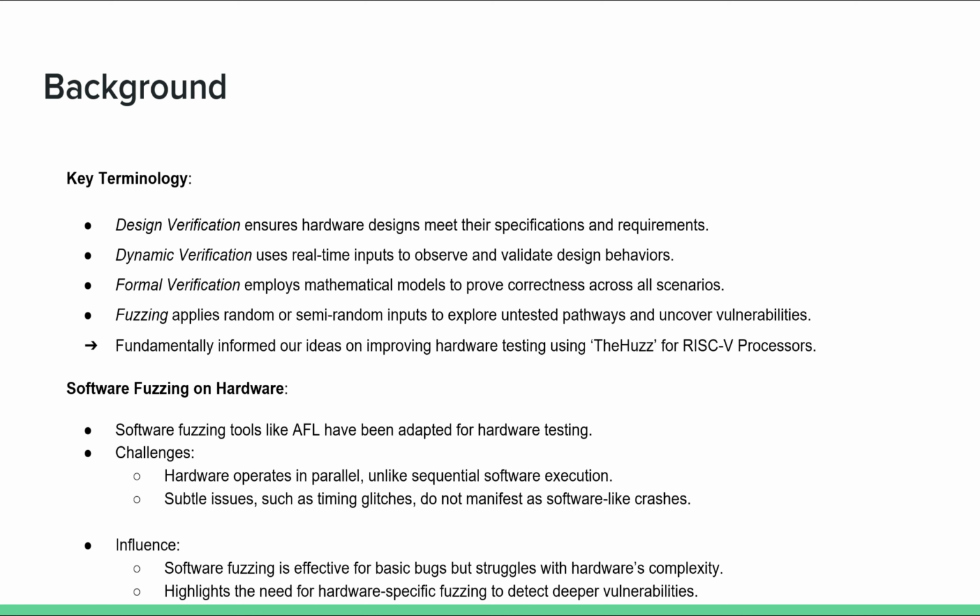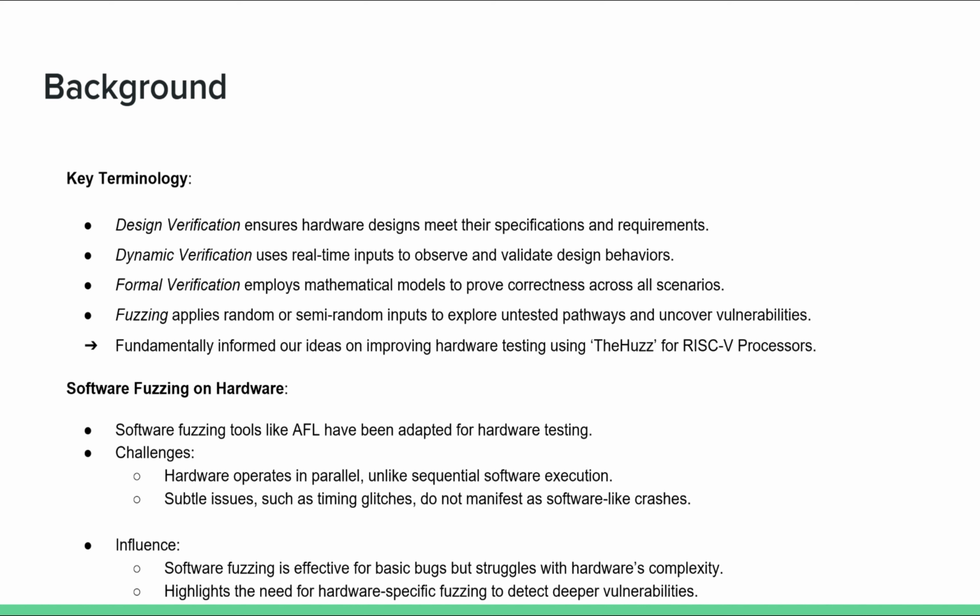Key terminologies. This is pretty much where we lay the groundwork for understanding hardware verification. Design verification ensures that a hardware design meets its intended specifications, and we explored its two primary methods, dynamic and formal. Dynamic verification uses real-world test inputs to validate design behavior as it executes, while formal verification employs mathematical models to confirm correctness across a range of scenarios.